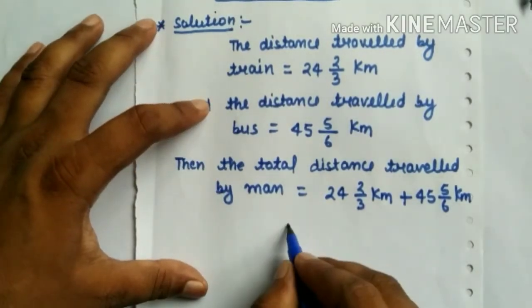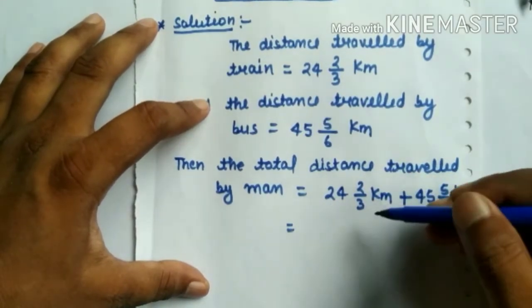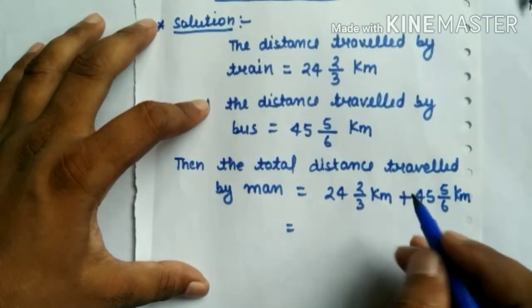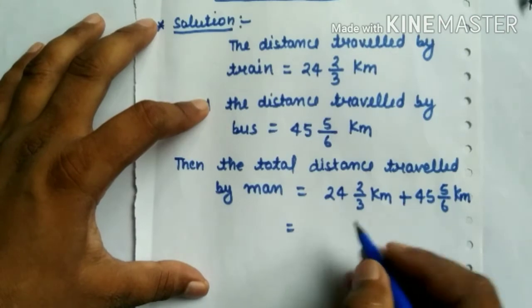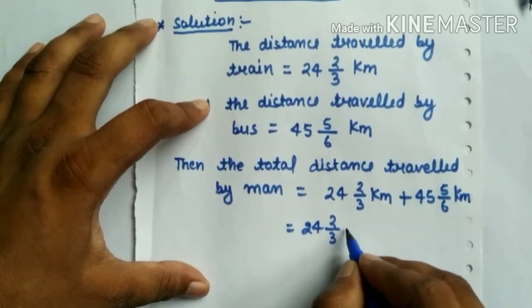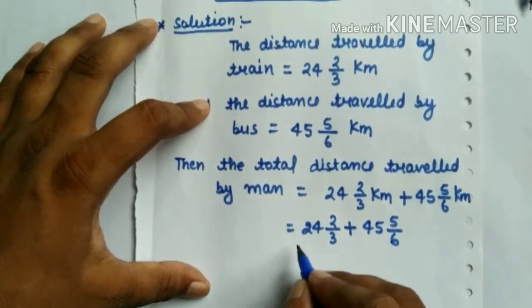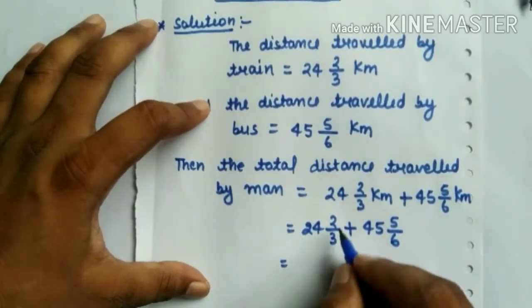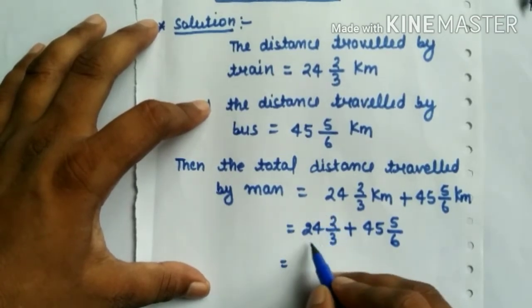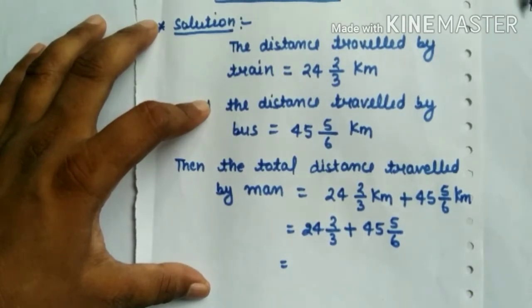Then we have to write 24 whole 2 over 3 plus 45 whole 5 over 6. In this fraction, firstly we have to change the given mixed fraction into an improper fraction.